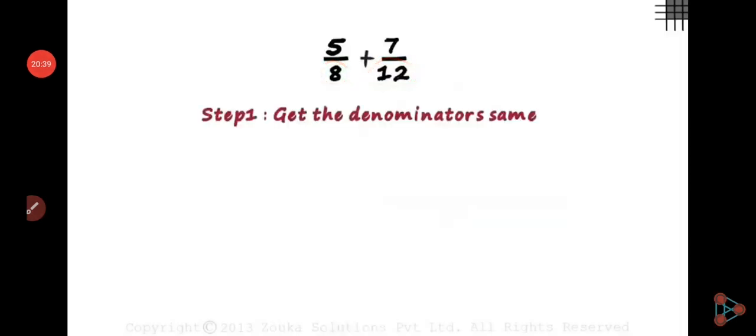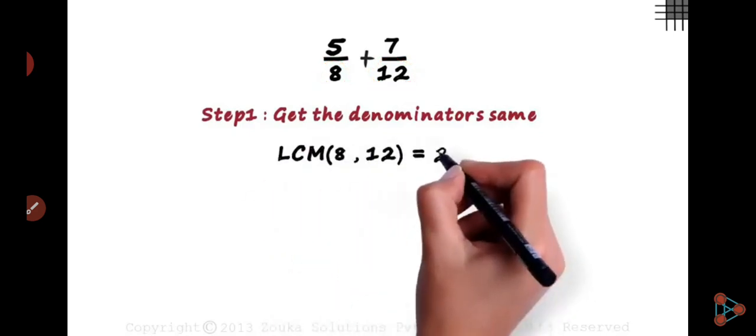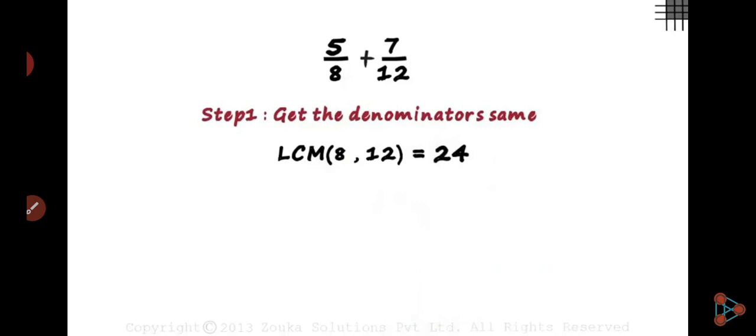Now, if the denominator is different, first make the denominator the same. That means you have to find the LCM of 8 and 12. The LCM of 8 and 12 is 24.